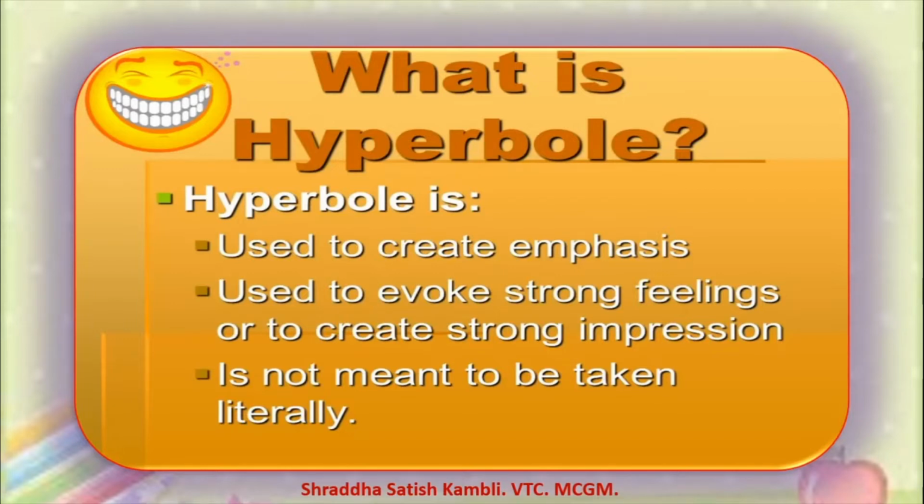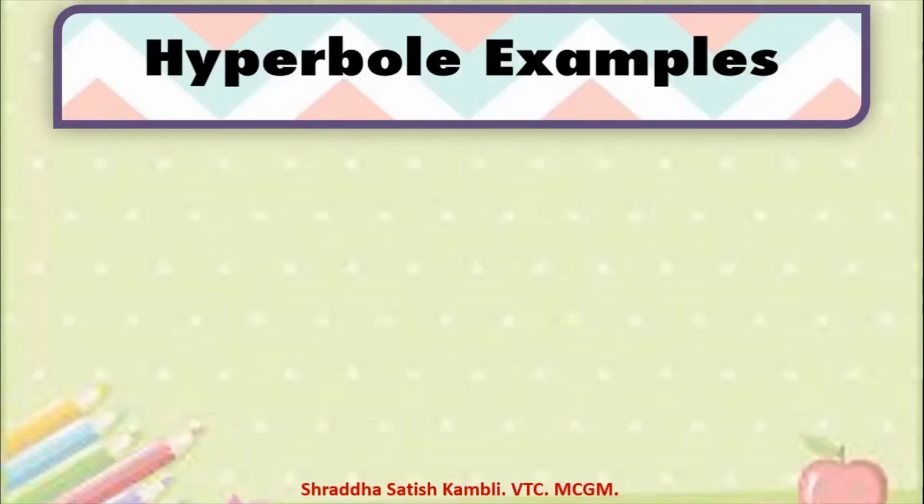For example, when you see Hindi movies, you see that one hero, without even a gun in his hand, is fighting with 50 people who have guns and weapons. And he's also defeating those 50 people. That is an example of a hyperbole. When a poet uses hyperbole, it means he's doing something over the top. In Hindi we say, किसी चीज को बढ़ा चढ़ा के बोलना is called hyperbole. So let us look at examples to make the idea clear to you.